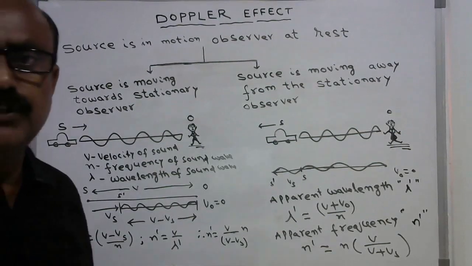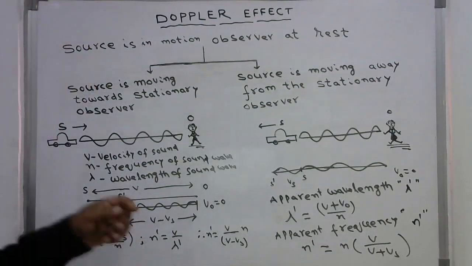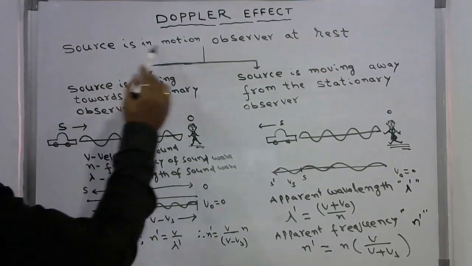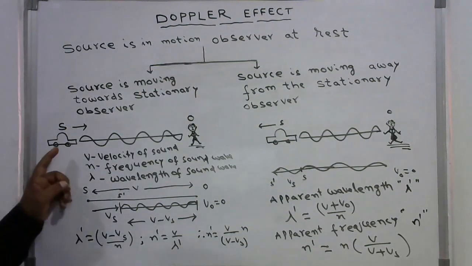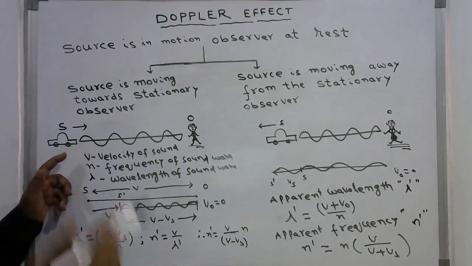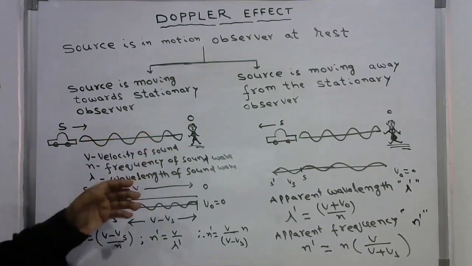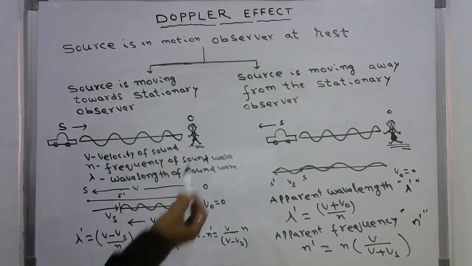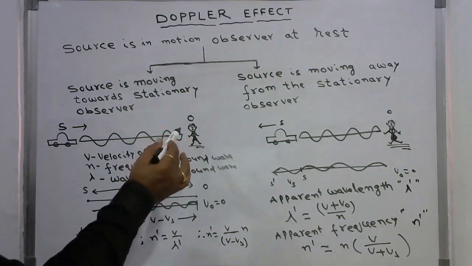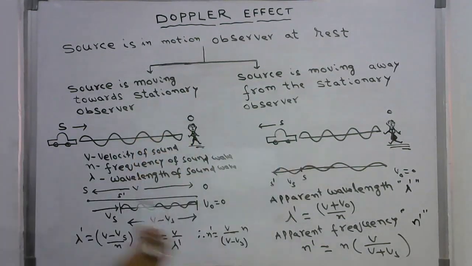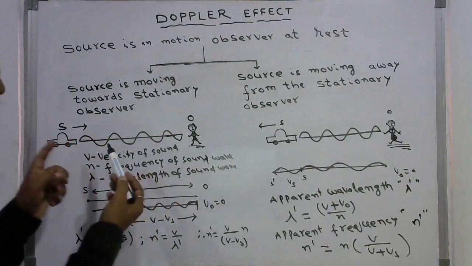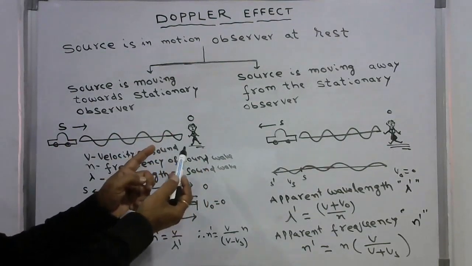Now you observe the different cases. The source is in motion. The source is a car or some train blowing a horn which is in motion, and the observer or listener is at rest. In the first case, the source is moving towards the stationary observer.